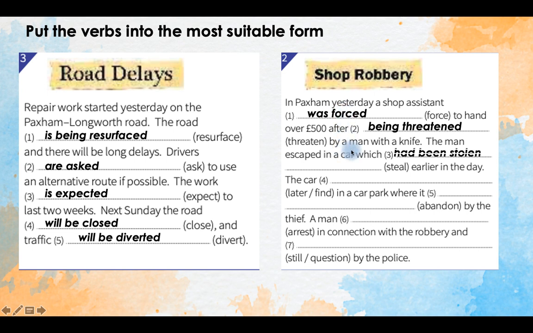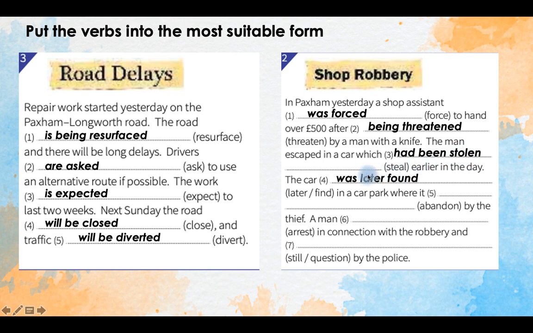The man escaped in a car which had been stolen earlier in the day. So something that happened earlier, yeah. So at first he had stolen the car, and then he robbed the shop. That's why we need a past perfect passive here.